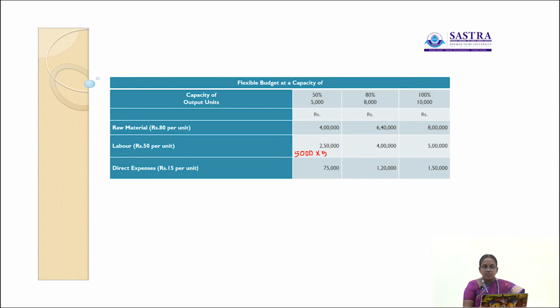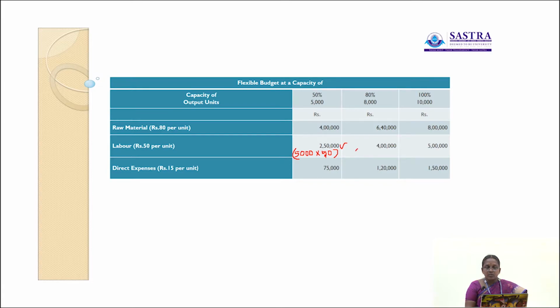Similarly, here 10,000 units are produced. So 10,000 into 50 rupees. 10,000 units are produced at 100% capacity level, and per unit the labor cost is 50 rupees. So the total value of labor is 5 lakh.